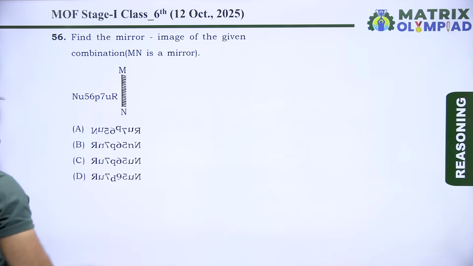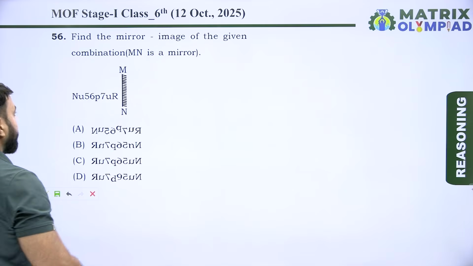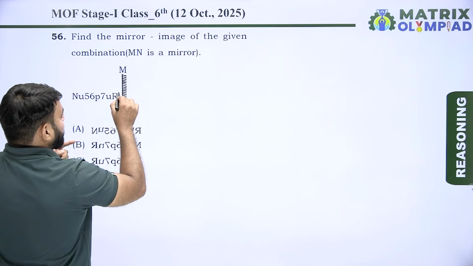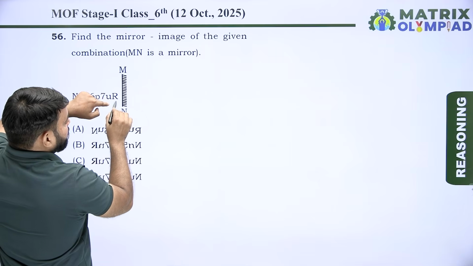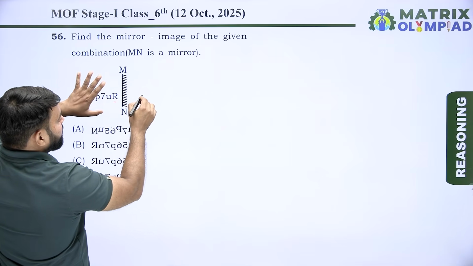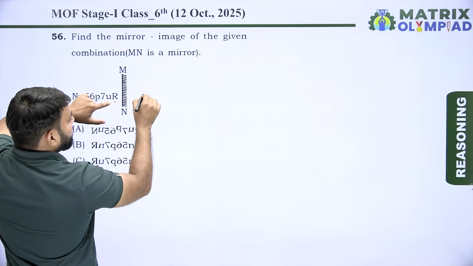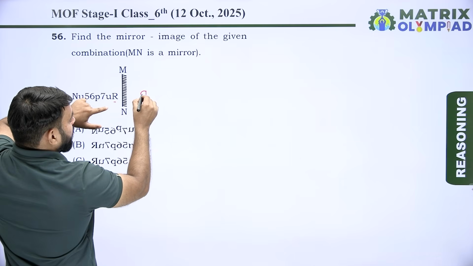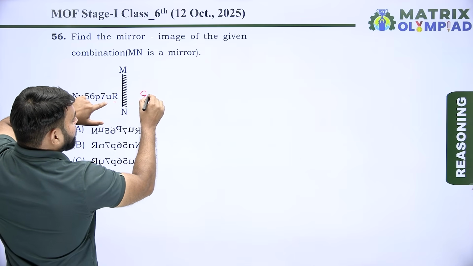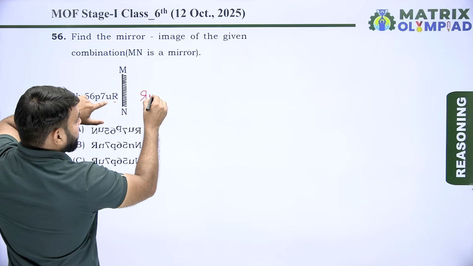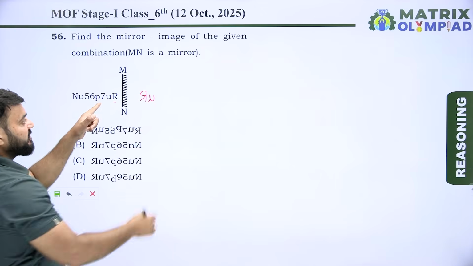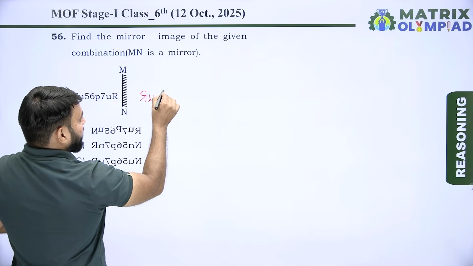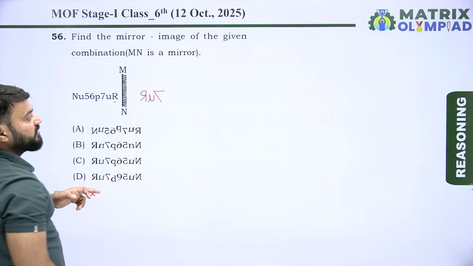Now the next question is question number 56. Find the mirror image of the given combination. MN is a mirror. The part of an object which is near to the mirror will remain near to the mirror in the mirror image. So first find the mirror image of R. The mirror image of R looks something like this, and then find the mirror image of U. The mirror image of U looks something like this, and then find the mirror image of 7. This is the mirror image of 7.